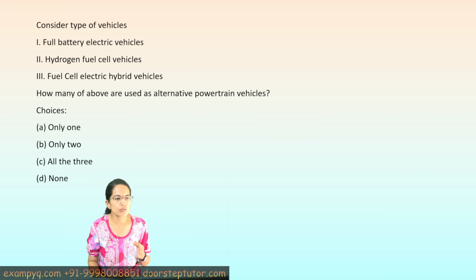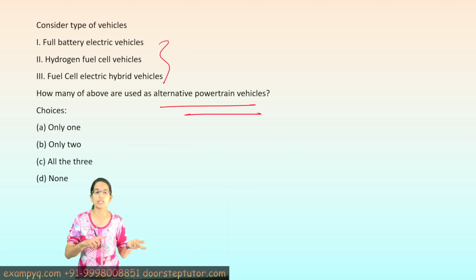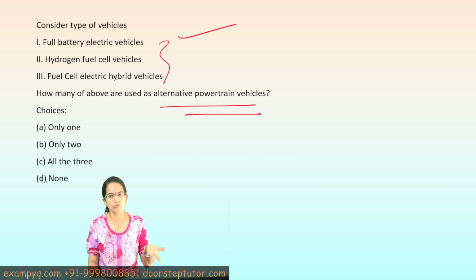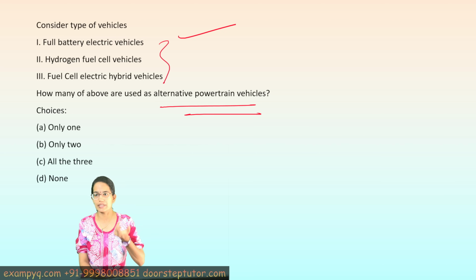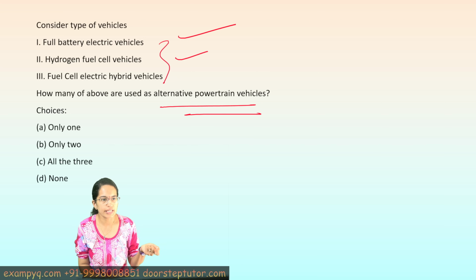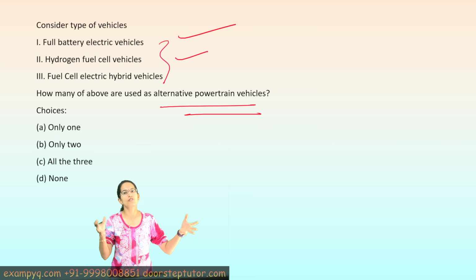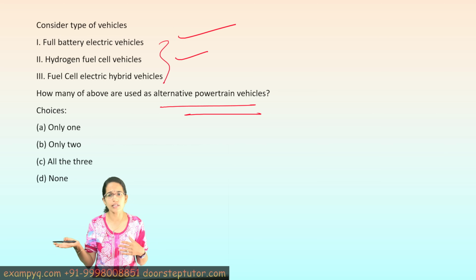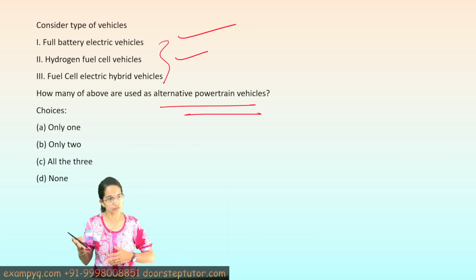Now here the question talks about there are 3 types of vehicles given, and the question is asked which of them is used as an alternative powertrain vehicle. So full battery electric vehicle is definitely used as an alternative powertrain vehicle. It's one of the best examples because the vehicles are entirely run on electricity stored in the battery. The next is hydrogen fuel vehicles. Again, here what happens is hydrogen and oxygen are combined through a chemical reaction, and finally you have the power that is driven from the fuel cell, and this again is used as an alternative powertrain vehicle.